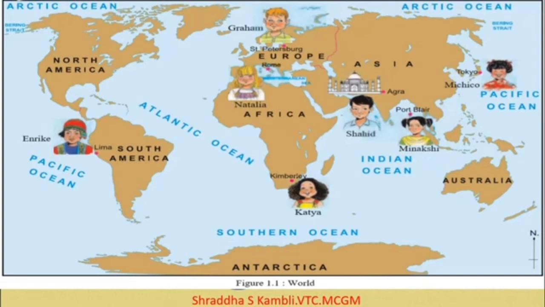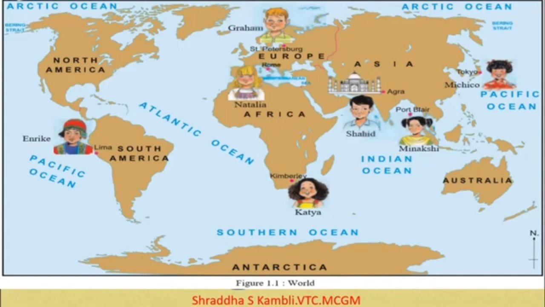Now let us look at certain questions related to this particular image. Now I won't be able to play the questions along with the image, but you can always look at your textbook and try to figure out the questions. So the first question was, which places are shown on the map? So what do you think? Which places are shown on the map? There are certain places which are the continents and they are shown on the map.